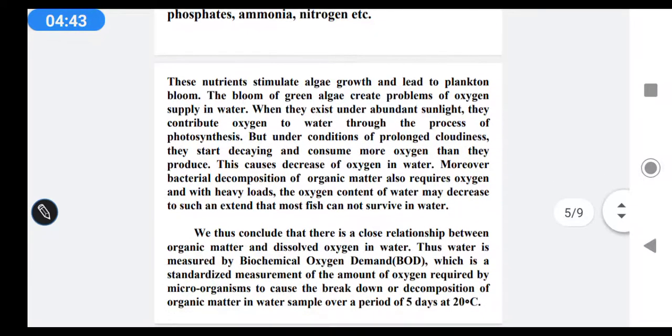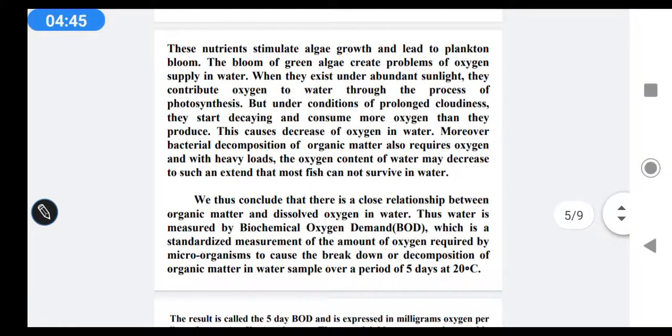These nutrients stimulate algae growth and lead to plankton blooms. The blooms of green algae create problems of oxygen supply in water. If you see pond water, the upper layer is completely green, and various plants like lotus grow in the stagnant water.